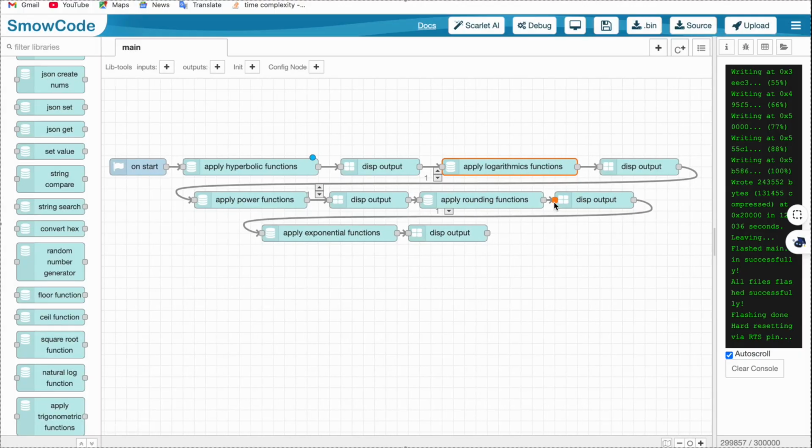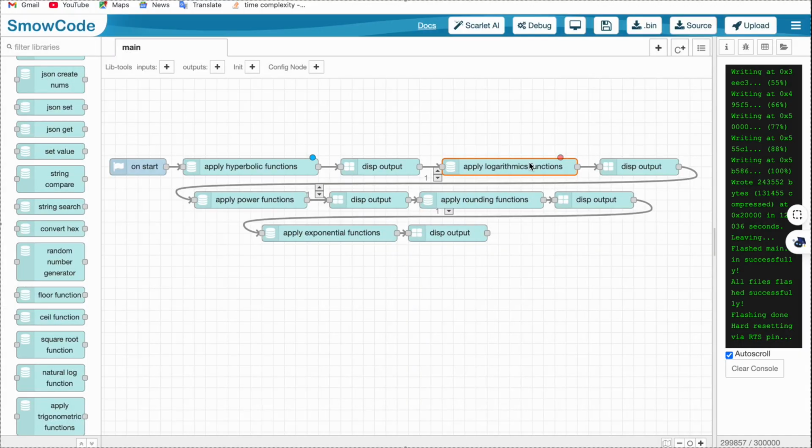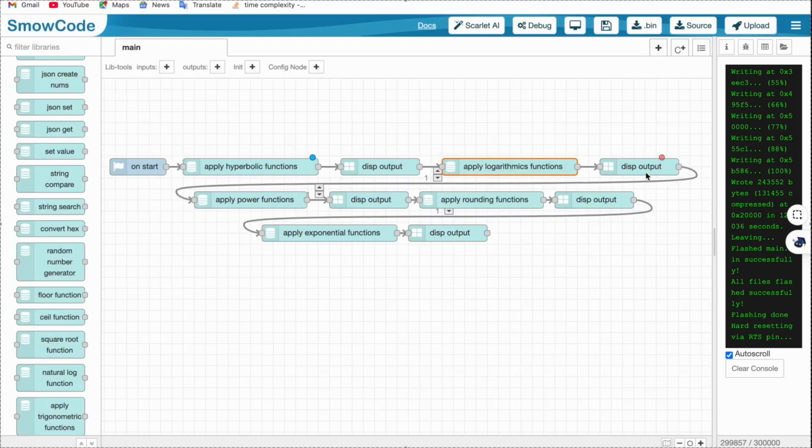This is going to give you two outputs, an integer and a float value, as we haven't specified which output we want. So that's going to be two display outputs: log 2 is equal to whatever log 1024 to the base 2 is, and it is going to give it in float as well.